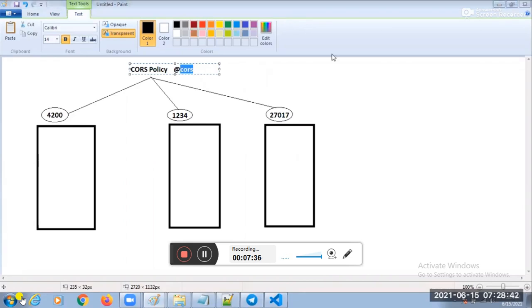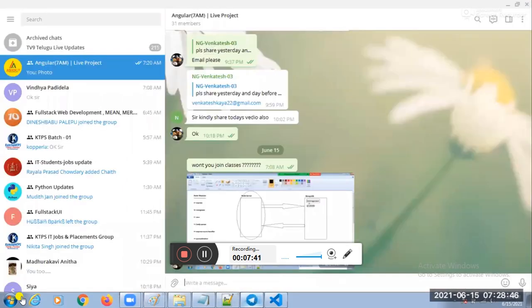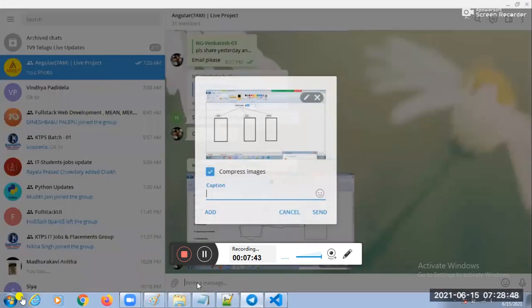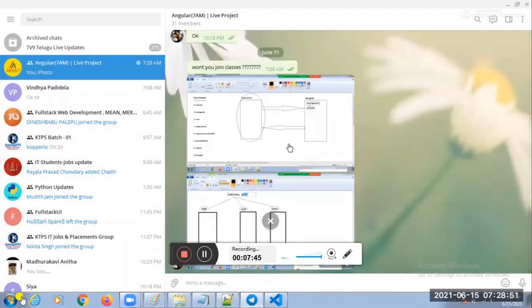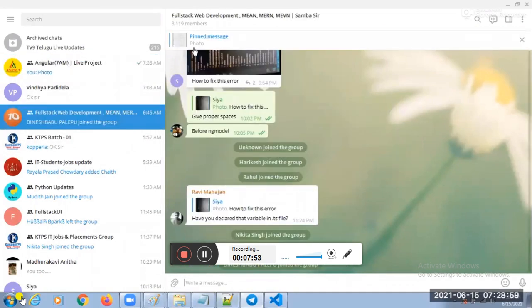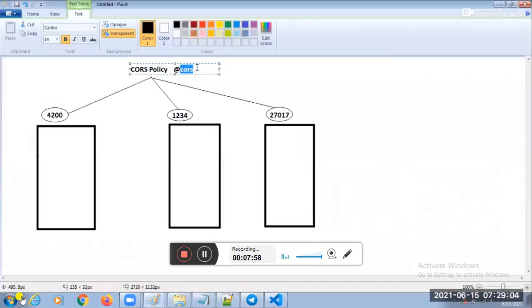Can I share this screenshot also, guys? Yes. Let me share this. Everyone join the single group, guys. But I can't maintain this many groups here, so I will share the link to you at the end of the class. Everyone should be in my common group. Please go through that link.